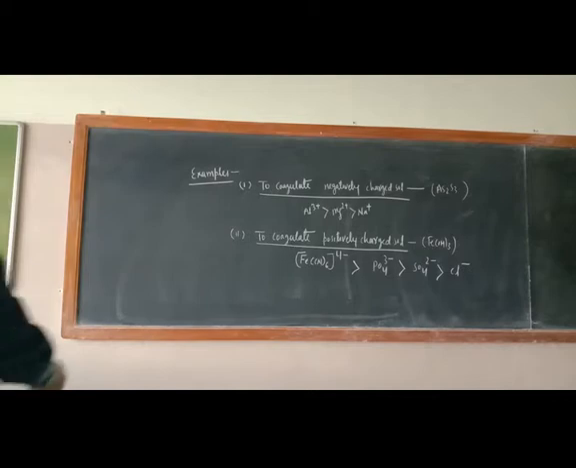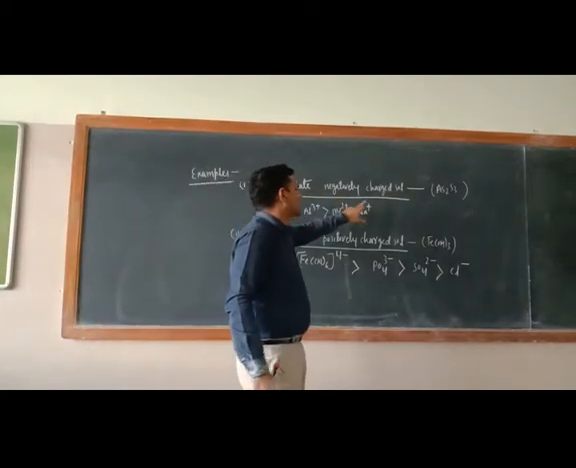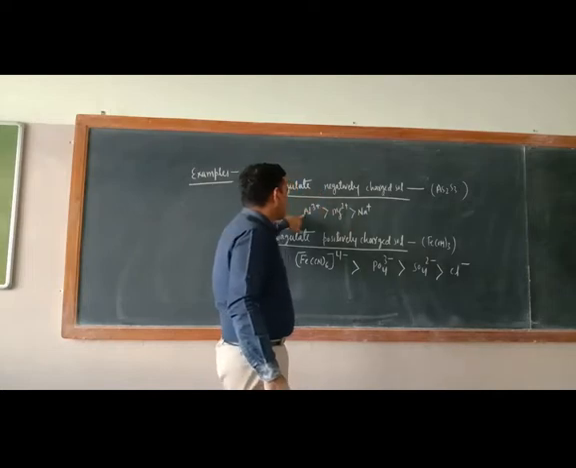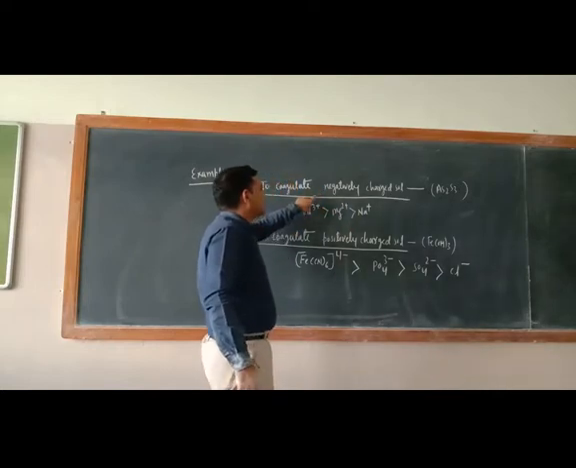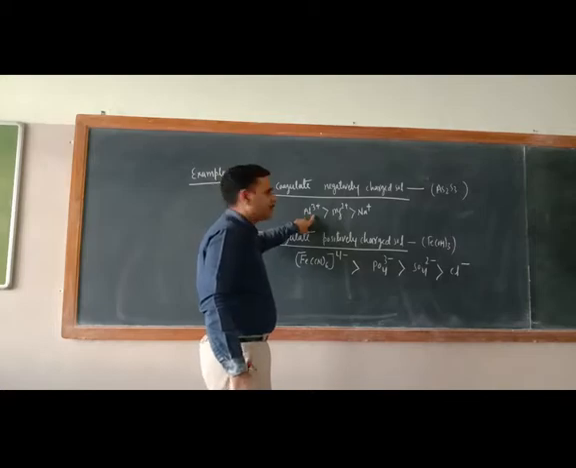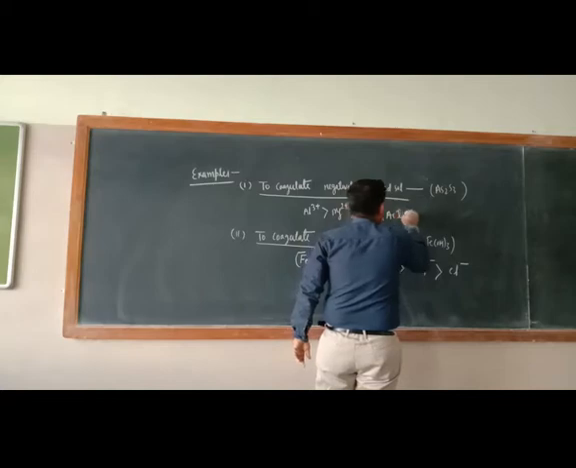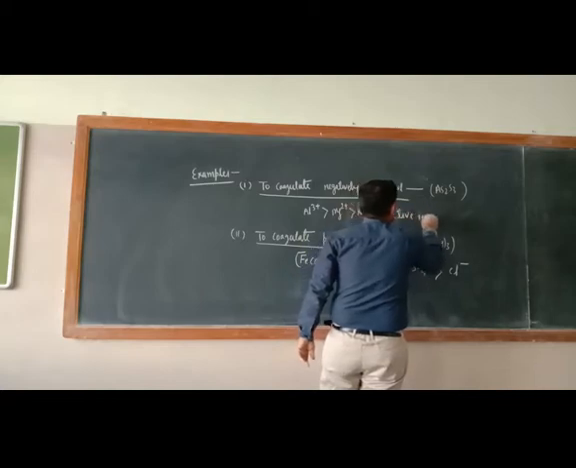So dear cadets, now see the examples. To coagulate negatively charged salt, which are the active ions? Just see. To coagulate the negatively charged salt, positive ions should be the active ion. These are the active ions. So just try to understand.